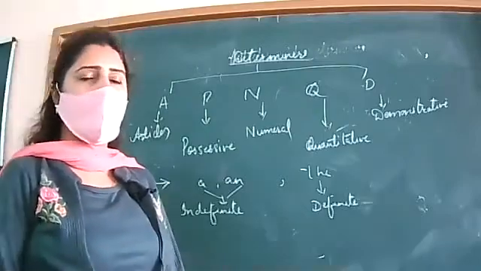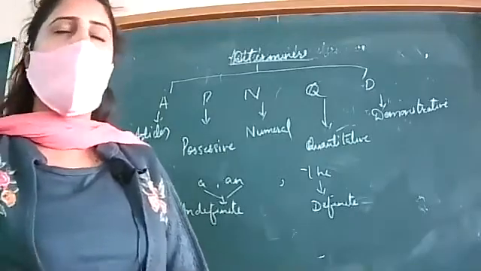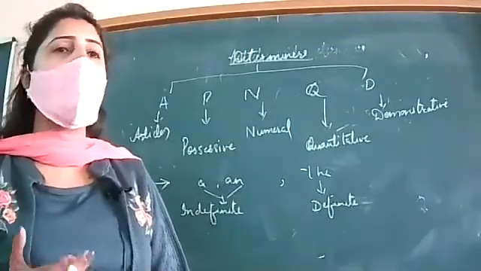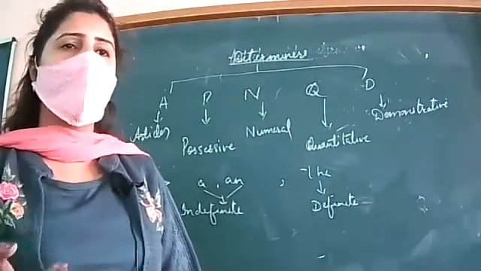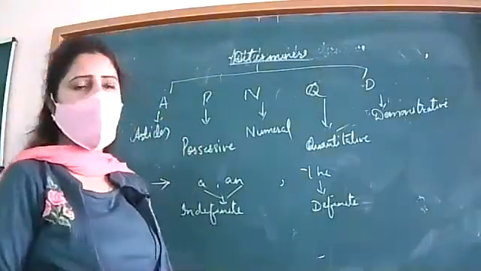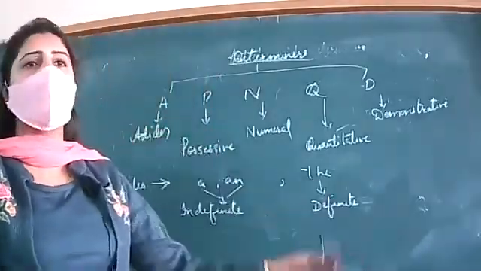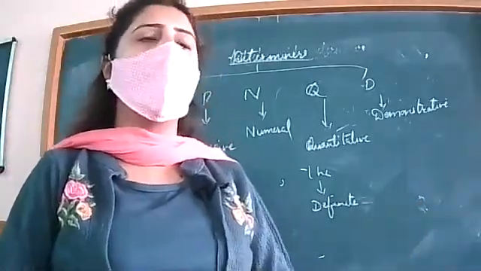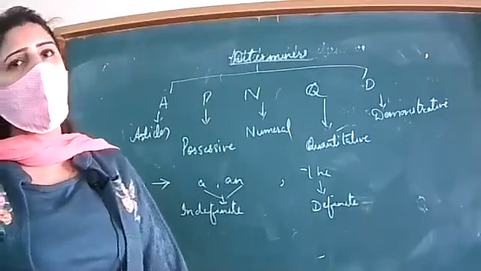They never refer to a particular one. So where are they used? A is used with singular countable nouns, but mainly it is used with consonant sounds. I have a book. B is a consonant. An is used with vowel sounds. For example, there is an ox standing on the road. He purchased an ox. I have an umbrella which has different colors. He's an honest man.